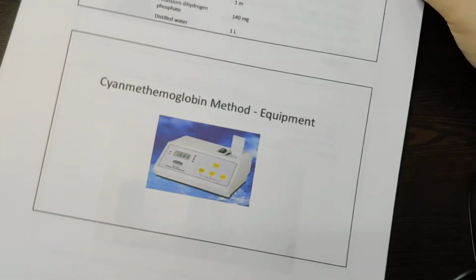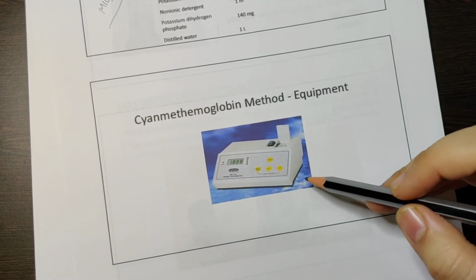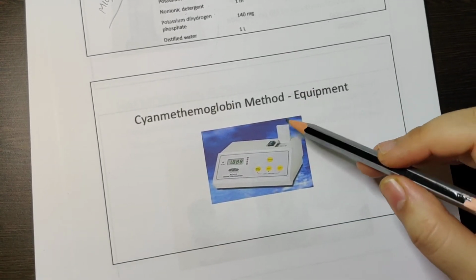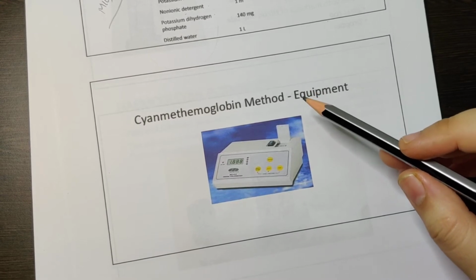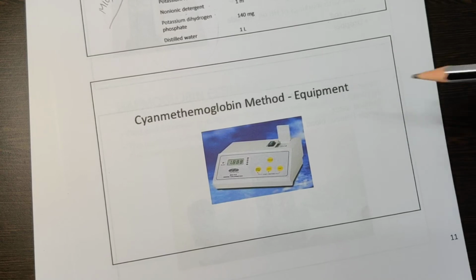So this is the machine that you can see in the labs. You put in a pipette containing the solution as well as the blood. It will start rotating and then it will give its value.